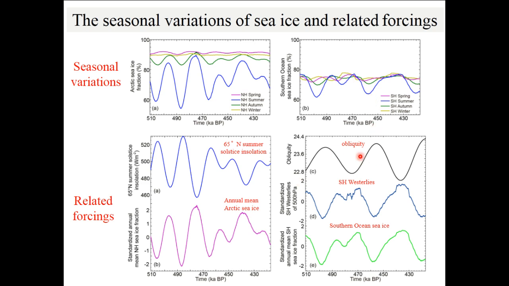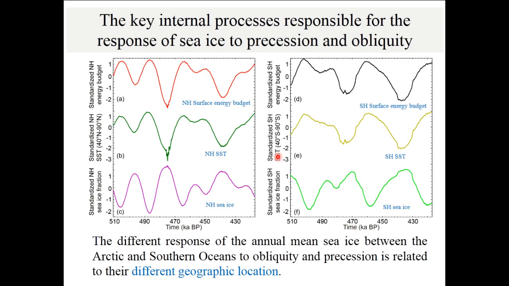Obliquity can influence the South Ocean sea ice through two ways. First, obliquity can directly influence the insolation. When obliquity is low, the high latitude receives less insolation and more sea ice forms. On the other hand, when the obliquity is low, the high latitude receives less insolation, but the low latitude receives more insolation. So, the insolation gradient becomes large, and the westerlies become strong, so more sea ice forms. So what are the internal processes?